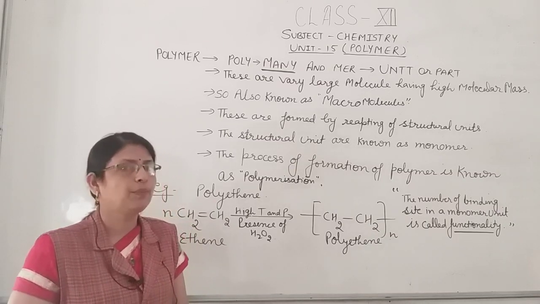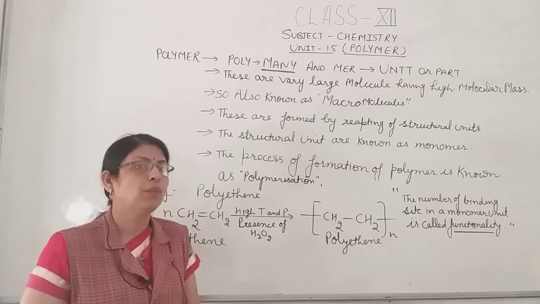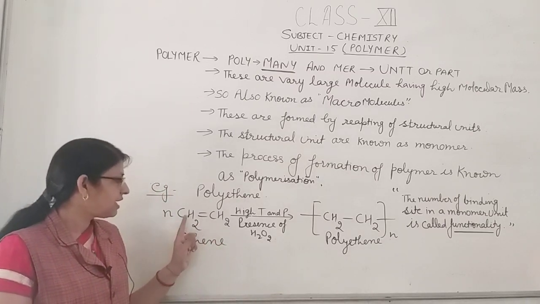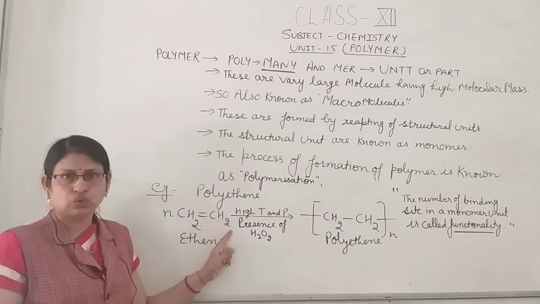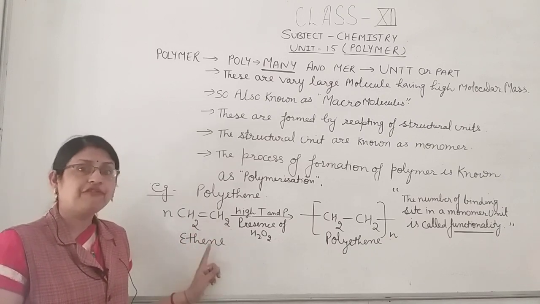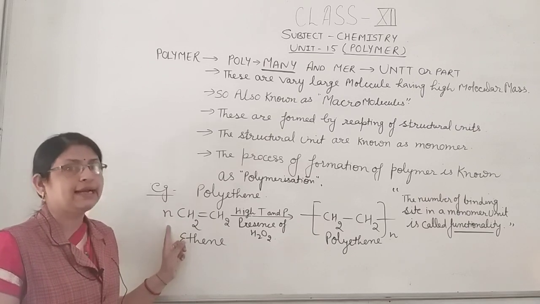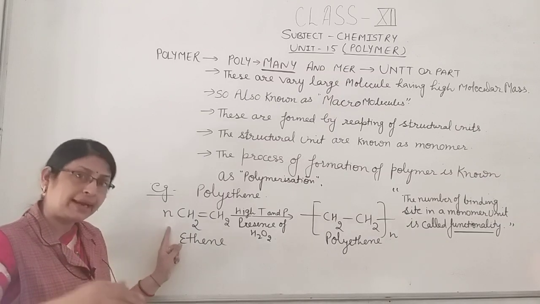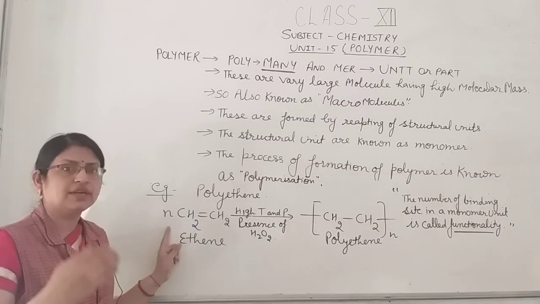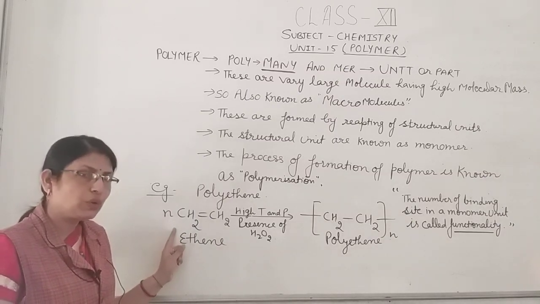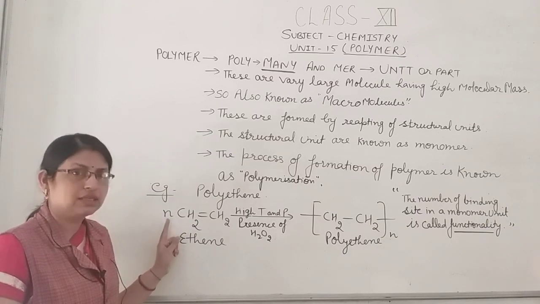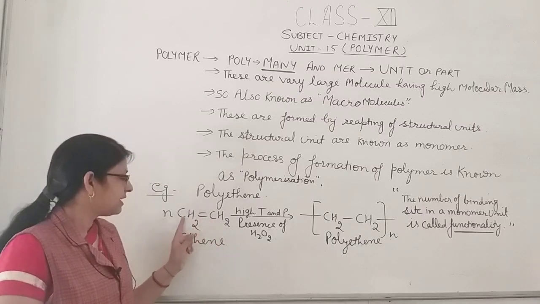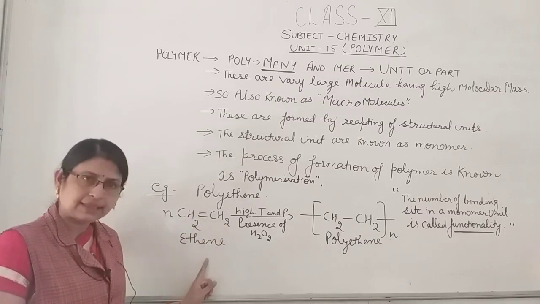A very common example in your day-to-day life is polythene. You know this word polythene, and its monomer unit is ethene. What is the formula of ethene? CH2=CH2, that is ethene. If we take so many molecules, it is represented by n. n is varying in number, it is 5000, 1000, and so on. So we use the word small n. Small n means a large number of molecules. We take CH2=CH2, that is ethene.